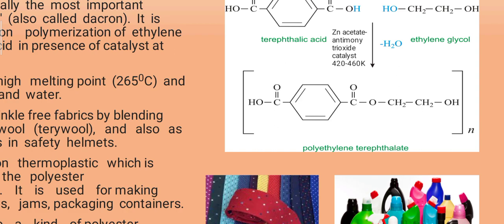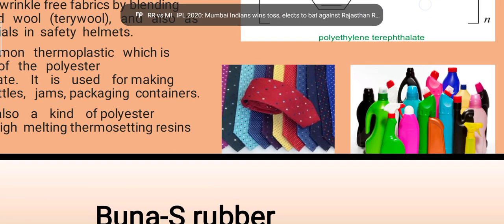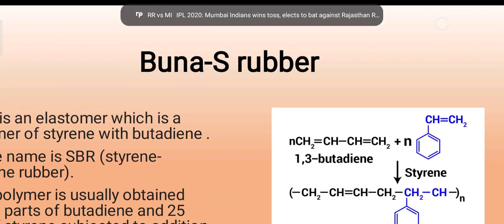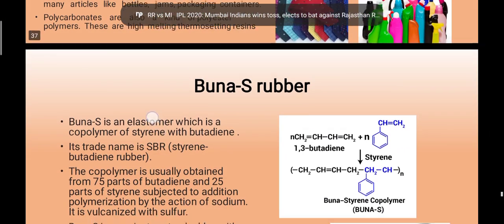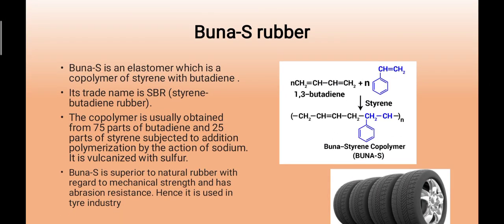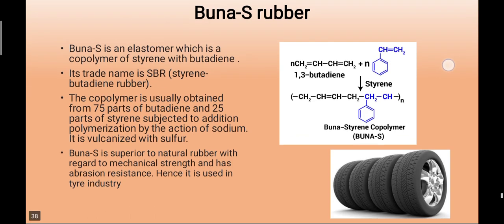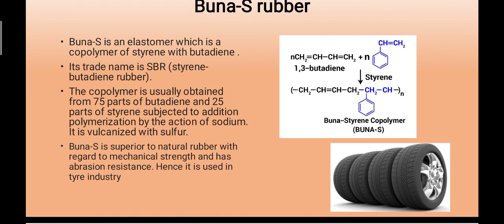Here n indicates the number of the molecules. Later on, we'll see the next rubber, that is Buna rubber. Buna rubber, from the picture you can see, is useful for preparation of tire cords or tires of the vehicle, might be heavy or light.